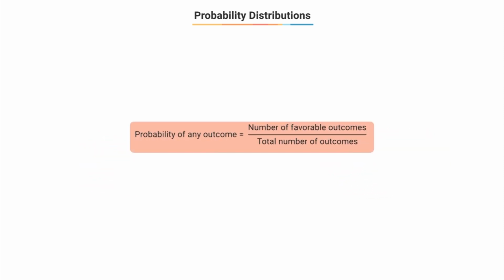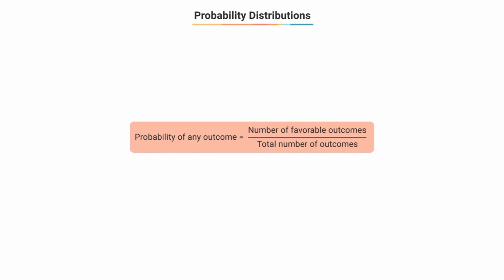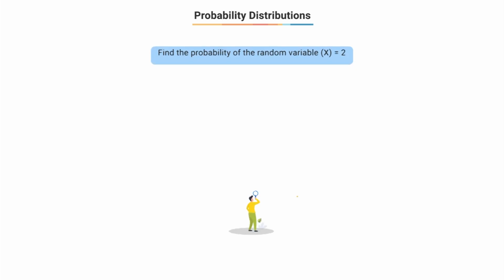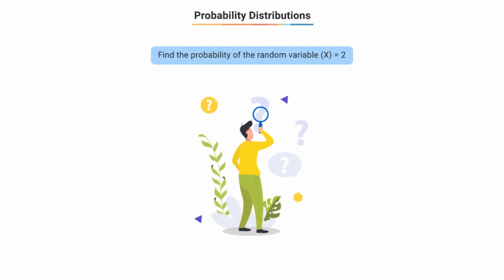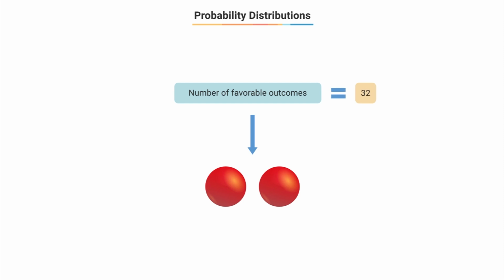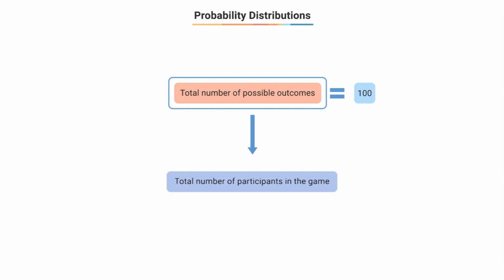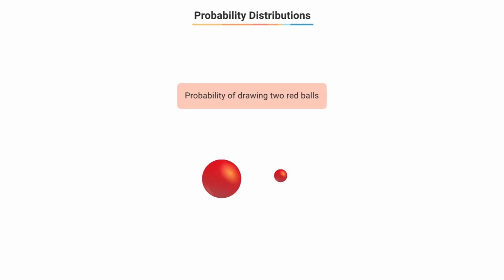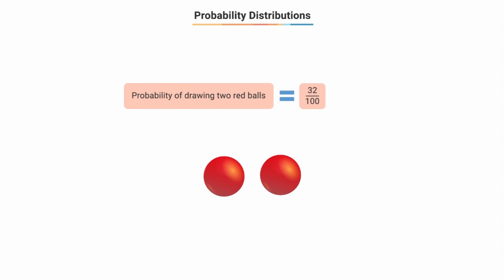So recall that the probability of any outcome is the number of favorable outcomes divided by the total number of outcomes. So let's find the probability that our random variable x takes the value 2. The number of favorable outcomes in this case will be the number of people who drew 2 red balls, and that number is 32. The total number of possible outcomes is 100, as that is the total number of people who participated in that game. So the probability of drawing 2 red balls is 32 by 100, which is equal to 0.32 or 32%.